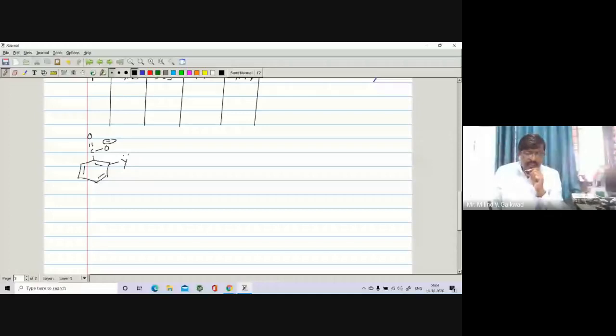So what happens in this case? It undergoes further dissociation. How? The sigma bond will open on this carbon. C becomes negative, right? Or we can write directly here, instead of writing one more step, I will write directly: the pi bond opens on the oxygen, O negative, C positive. There is a formation of C positive. So this pi bond will open here, and there is a formation of a double bond. So this carbon carries positive.